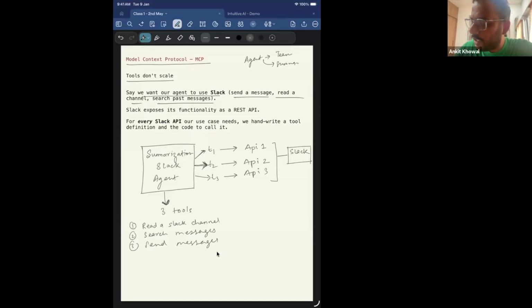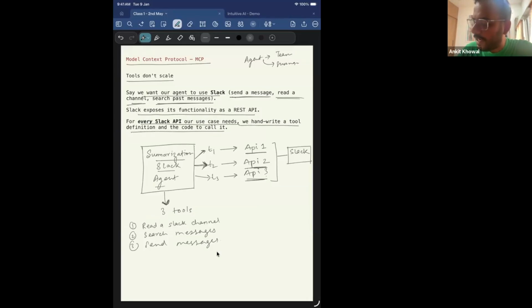So Slack gives you certain APIs to read the messages in a channel, send a message to a channel, and search past messages in the channel. Slack exposes all this functionality as a REST API. For every Slack API our use case needs, we handwrite a tool definition and the code to call it. So if I'm building that summarization Slack agent, for these three APIs, sending a message, reading a channel, and searching past messages, these are the APIs provided to me via Slack.